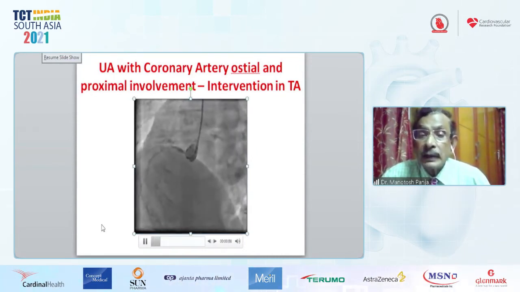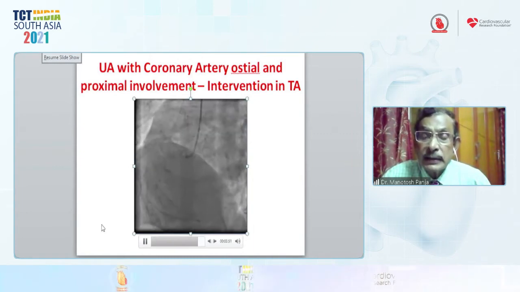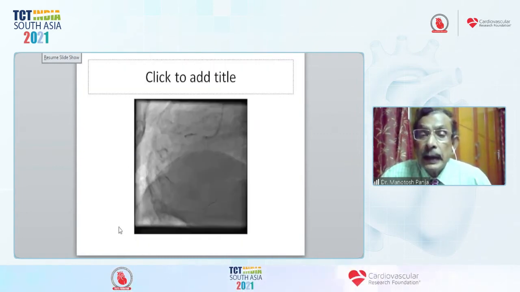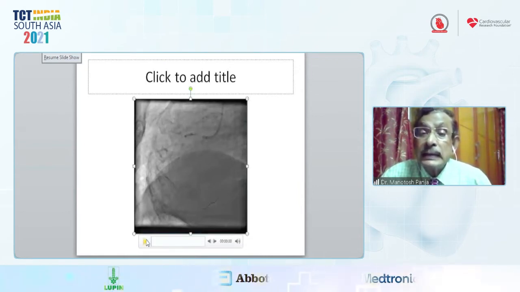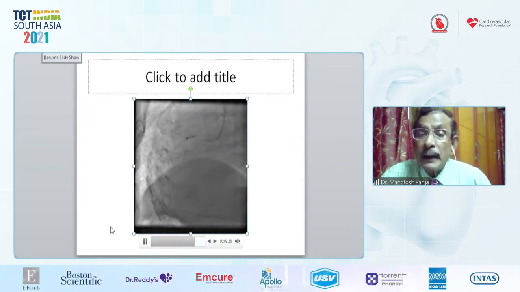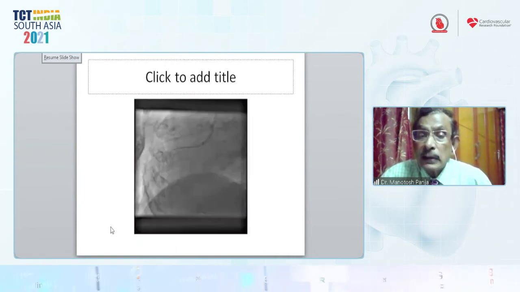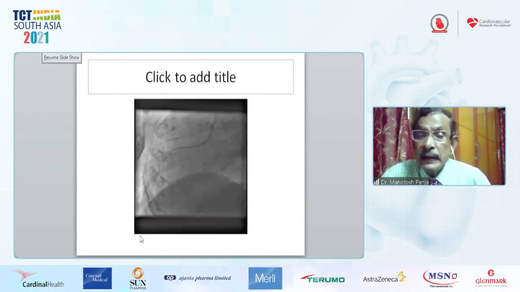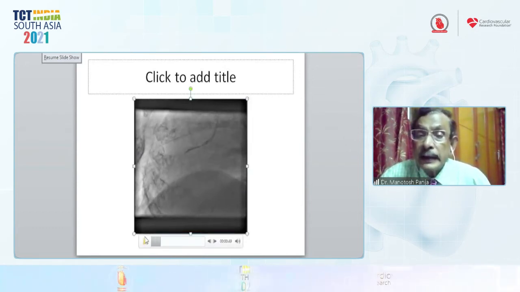And here, we first negotiated the wire in the RCA and then used the cutting balloon. I used the AngioSculpt in this patient, right coronary artery, and after repeated dilatation, it was still very difficult to cut the fibro-inflammatory lesions of the proximal RCA. Then I placed the stent from the RCA to the ostium, where the guiding catheter is far away from the aorta. So 1 to 2 millimeters of the stent is placed in the aorta.